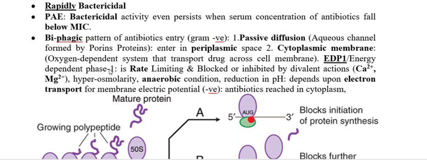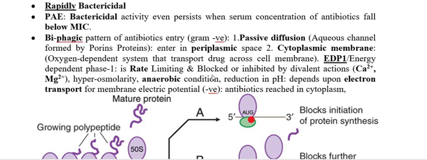The important point here is that if the bacteria is not aerobic, meaning it is anaerobic, then the drug cannot pass through. So the condition for the drug to pass is that oxygen should be present.